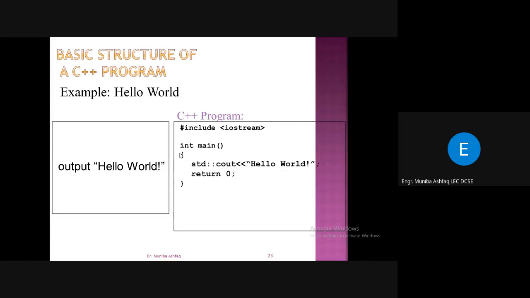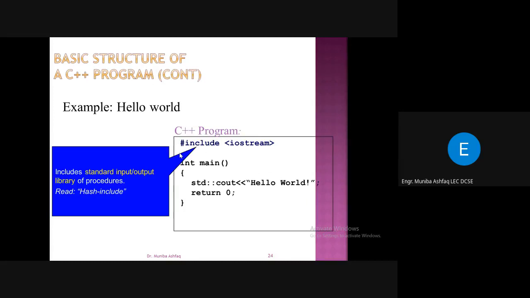So here you can see that the first line that I told you includes the standard input and output library of procedures. It starts with the hash sign. This is called a preprocessor directive.